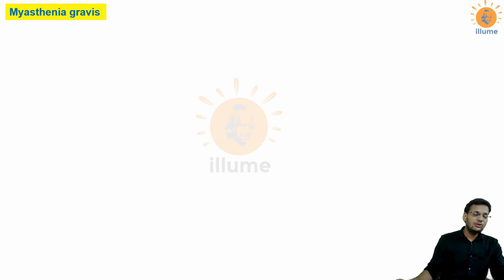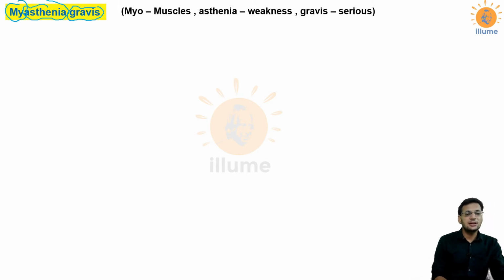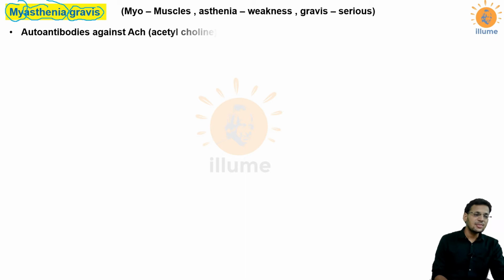Let's move ahead with myasthenia gravis. Myo is a word which represents muscles. Myosin, tropomyosin, you must have heard about these muscle proteins. Asthenia is a word which means weakness, and gravis means something very serious. So it is a serious condition in which muscles get weakened. There are autoantibodies which are formed against acetylcholine receptors in the motor end plates.